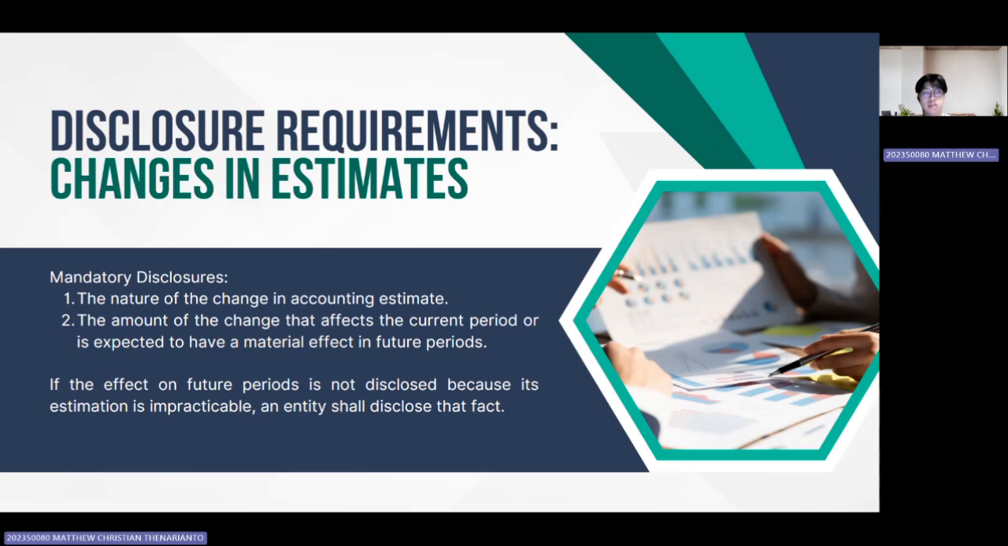Okay, the next is disclosure requirements, which is changes in estimates. So paragraph 39 and paragraph 40 says that a specific disclosure must be made. In paragraph 39, it requires an entity to disclose the nature and amount of a change in an accounting estimate that has an effect in the current period or is expected to have an effect in future periods. Paragraph 40 adds an important condition. If the effect on future periods is not disclosed because its estimation is deemed impracticable, the entity is required to disclose that fact explicitly.